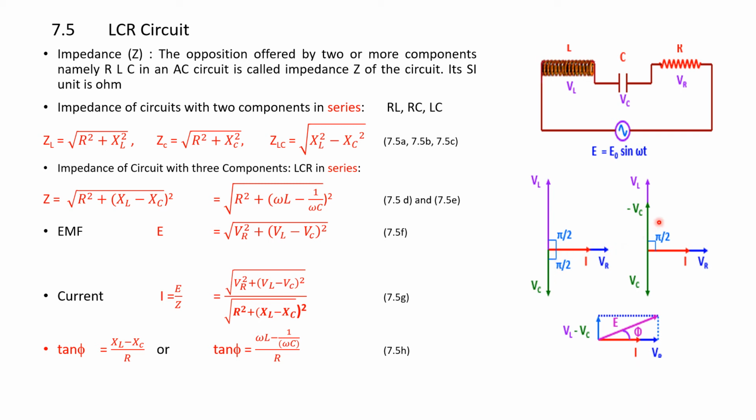In the vectorial addition we have plotted VL minus VC, and the resultant is given here. We have also defined impedance as the opposition offered by two or more components, namely R, L and C, in an AC circuit. So to find the phase difference in a circuit, we determine tan phi is equal to XL minus XC over R.